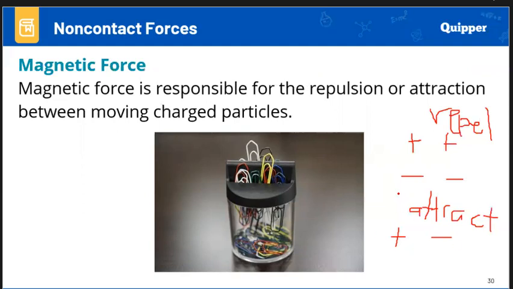These are some of the non-contact forces, particularly the magnetic force. When this repulsion and attraction between magnets happens, there exists a force, the magnetic force.